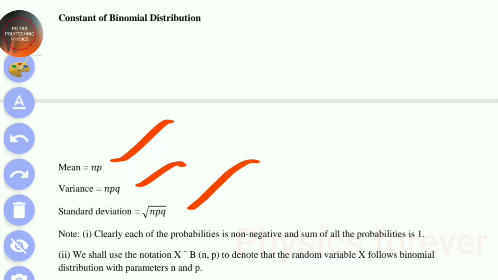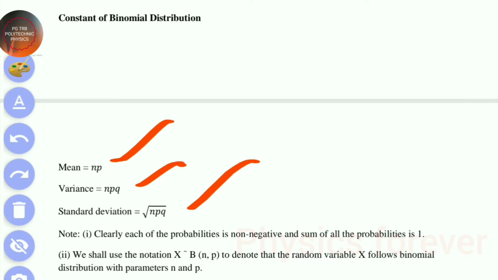So in a problem, they will give either the mean and variance, or the variance or standard deviation. So if they ask for mean and variance, then mean by variance is equal to np by npq. So in both numerator and denominator, np cancels, then we get 1 by q. We have to find out the q value. Then we have to apply the q value in equation 1 or 2, either mean or variance, and find out p.